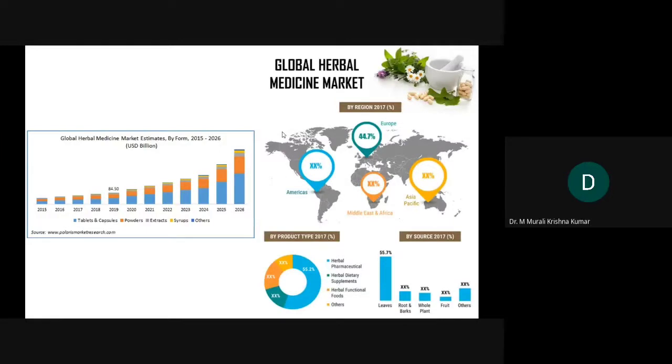Here is another representation of the way the herbal drug market is increasing globally. Right now, so many people are dependent on herbal material, especially in the form of nutraceuticals.